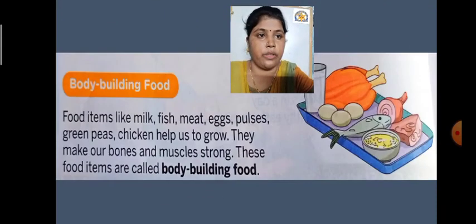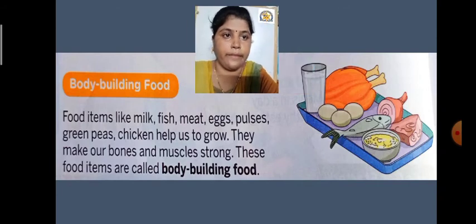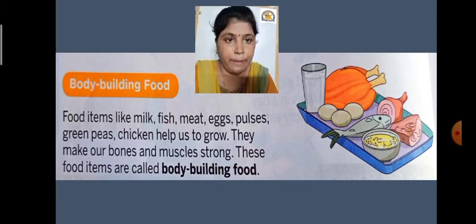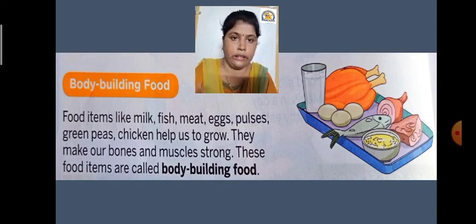The next food group is bodybuilding food. Why is the name bodybuilding food group? See, food items like milk, fish, meat, eggs, pulses, green peas and chicken help us to grow. If we eat such dishes, they help us to grow properly.